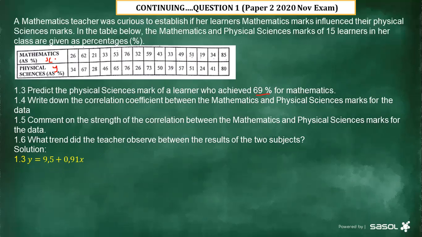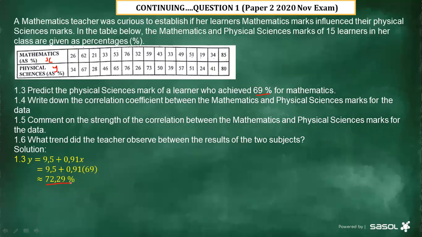That one is X, meaning where you see X, you're going to be substituting with 69%, so that you can determine or predict the physical science mark for that particular learner. You substitute 69, you press your calculator, then it's going to give us a physical science mark of 72.29%. All right, that's how you should answer this question.